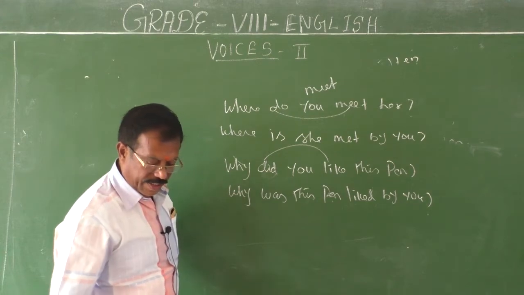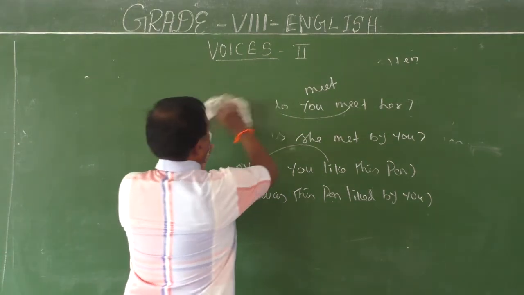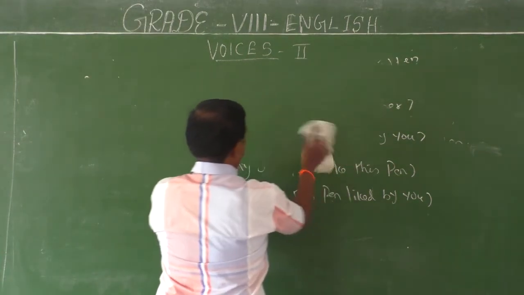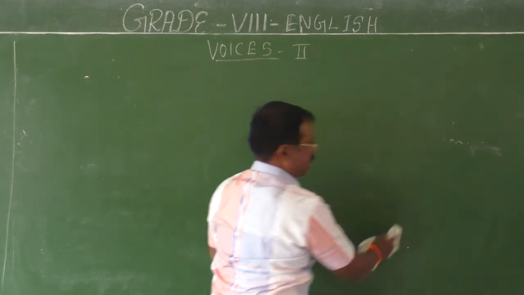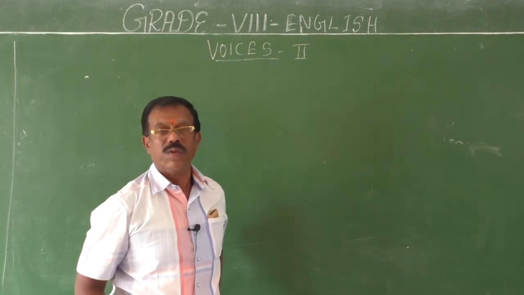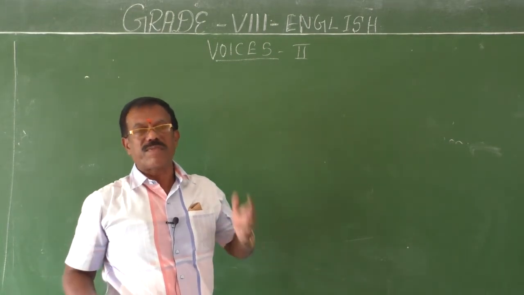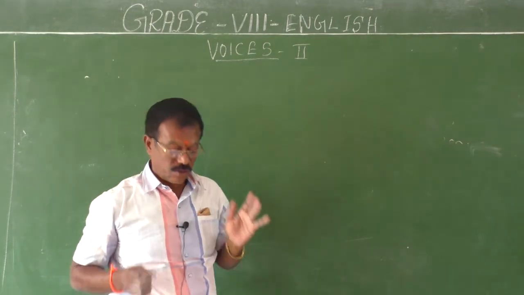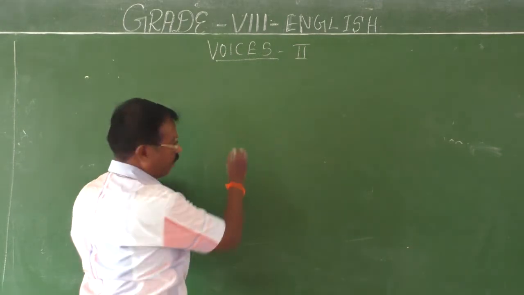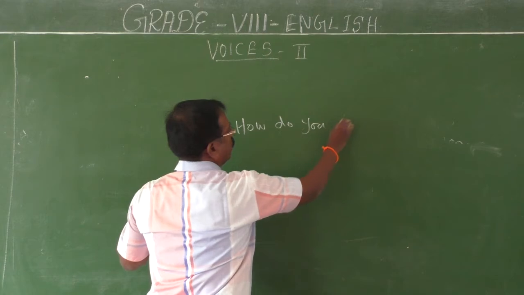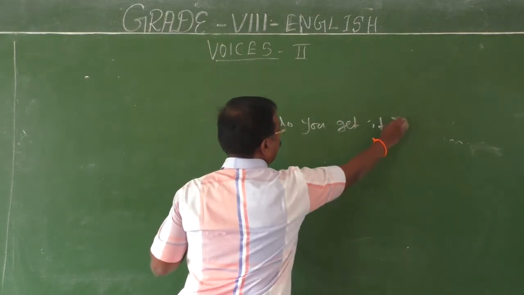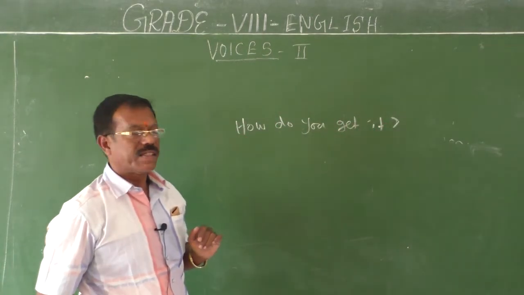I'll give you one more sentence using the be verb, using the question word how. Now, because you may find it difficult to change. Sometimes the question begins with how. How can you change this type of interrogative sentences into passive? See, how do you get it? Can you guess, children, the answer?